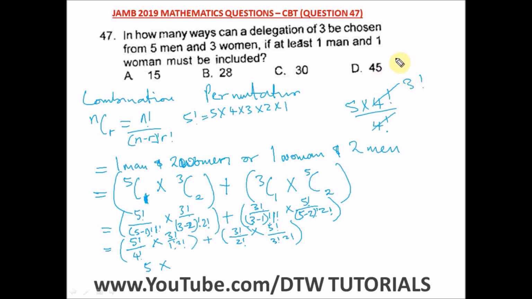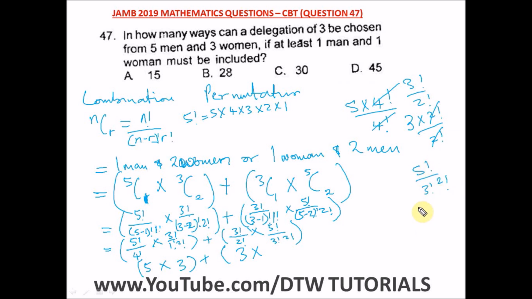So we have 3 factorial over 2 factorial here. So this is 3 times what? 2 factorial divided by 2 factorial, where 2 factorial will cancel out, so we're left with what? 3 plus, here we have 3 factorial over 2 factorial, which will still give us what? 3 times, then this is 5 factorial over 3 factorial, then 2 factorial.